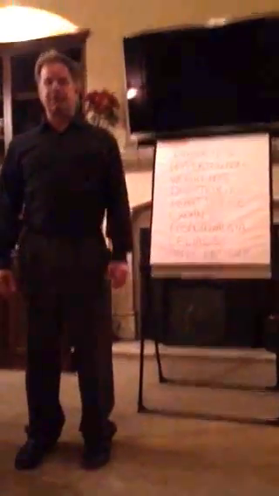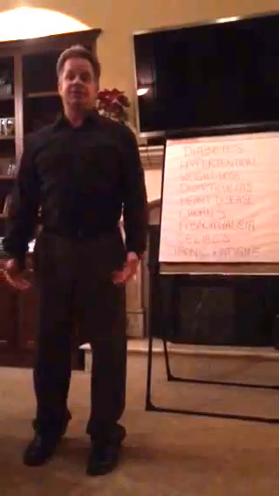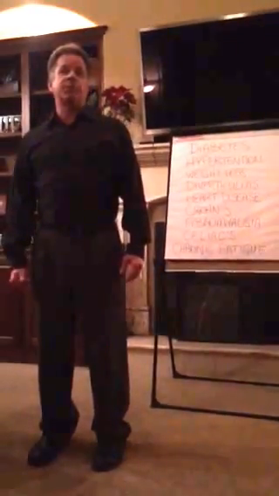Diabetes, hypertension, weight loss, diverticulitis, heart disease, Crohn's disease, fibromyalgia, celiac disease, chronic fatigue syndrome. These are just a few of the autoimmune conditions that are associated with chronic inflammation. So what is chronic inflammation? How do we get chronic inflammation? And more importantly, how do we get rid of chronic inflammation?